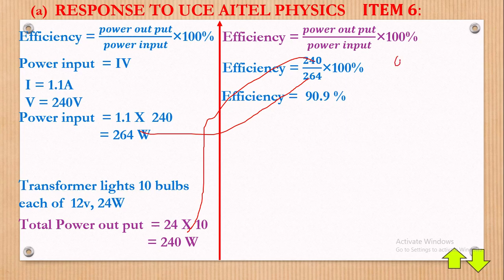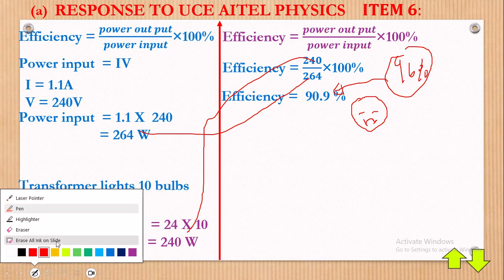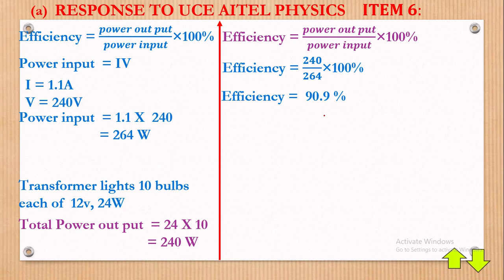Now remember, the shopkeeper told us that the efficiency of the transformer was 96%. But again, we find that what we have is 90, so it is below. And if it is below, please, this man is not really good. If I was buying, that would be my first impression of this man here. Very annoyed actually. So he deceived them, I think. I think he really knew that maybe they couldn't make some of these calculations. So he was not trustworthy in simple terms.